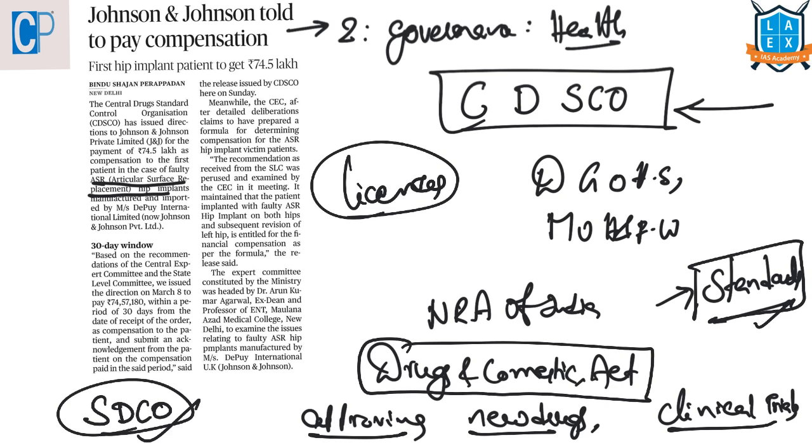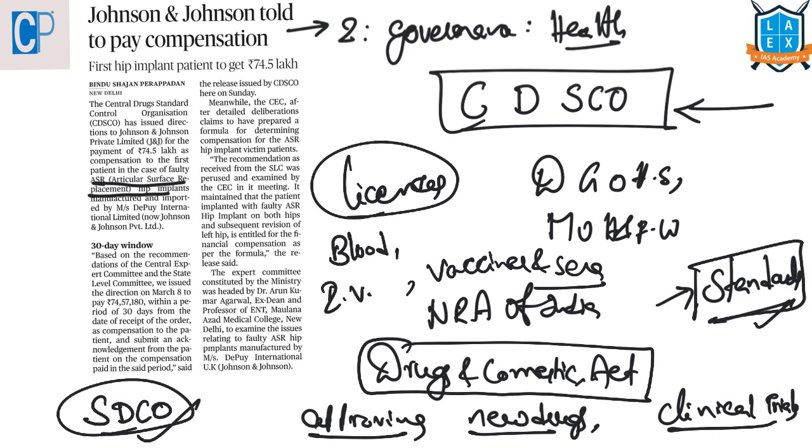Critical drugs like blood products, IV fluids, vaccines and sera. So it is this organization along with the state regulators who will provide licenses to these critical drugs.